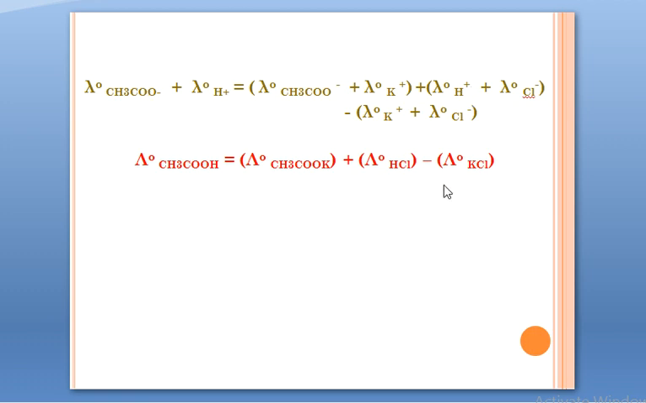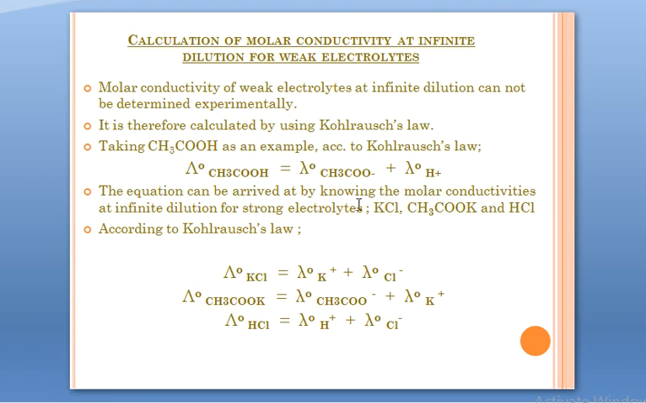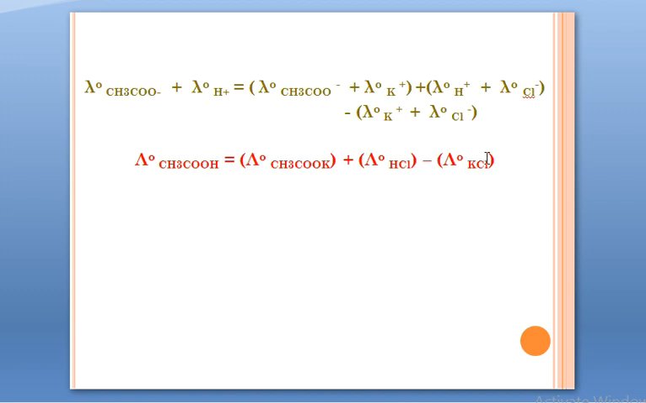So finally, मैंने equation लिखी है: lambda naught molar conductivity, the limiting molar conductivity at infinite dilution of this weak electrolyte, is equal to lambda naught of this strong electrolyte plus lambda naught of this strong electrolyte minus lambda naught of KCl. I'll repeat myself one more time. When you have to calculate the molar conductivity of a weak electrolyte, we choose our three strong electrolytes जिनको हम use करेंगे calculation के लिए carefully, and next we use a simple mathematical sense about what is to be added and what is to be subtracted.